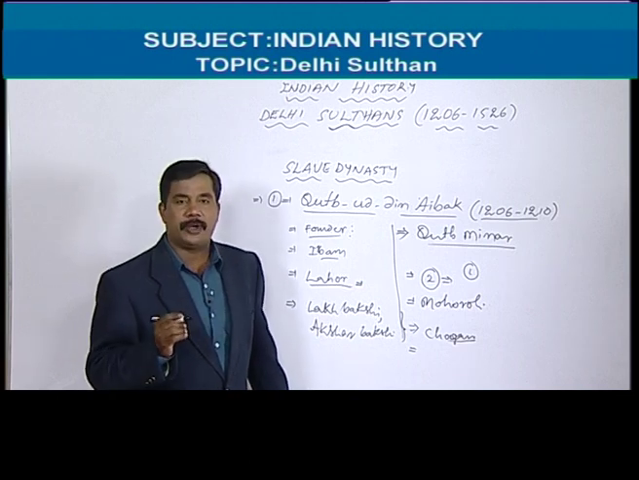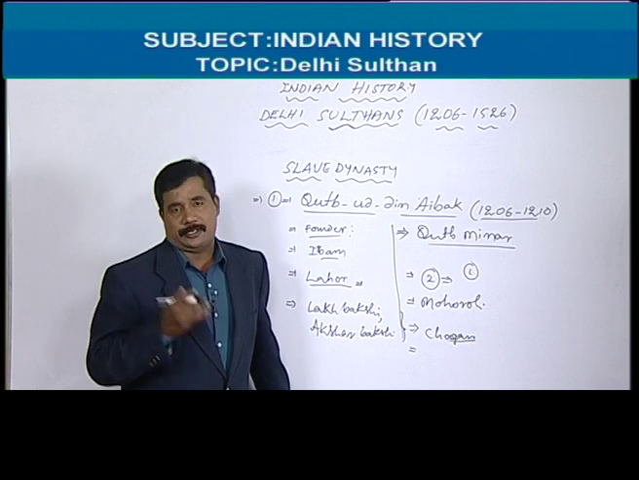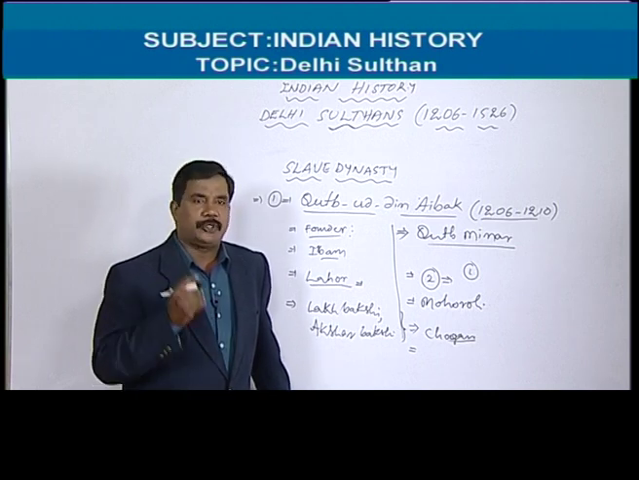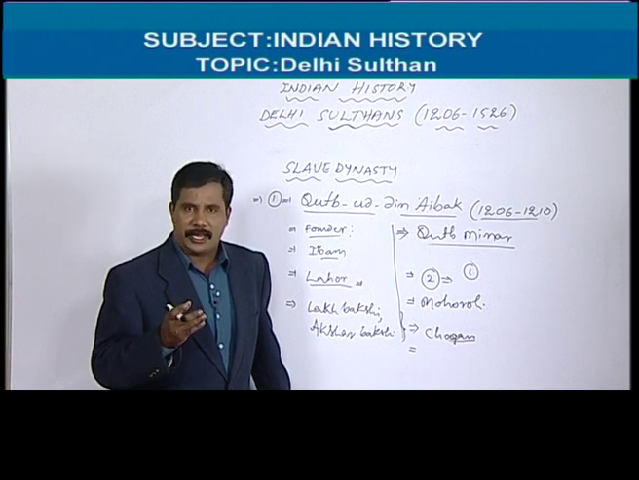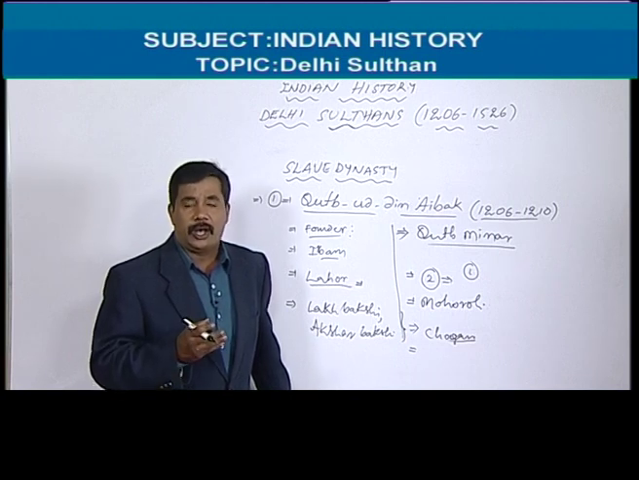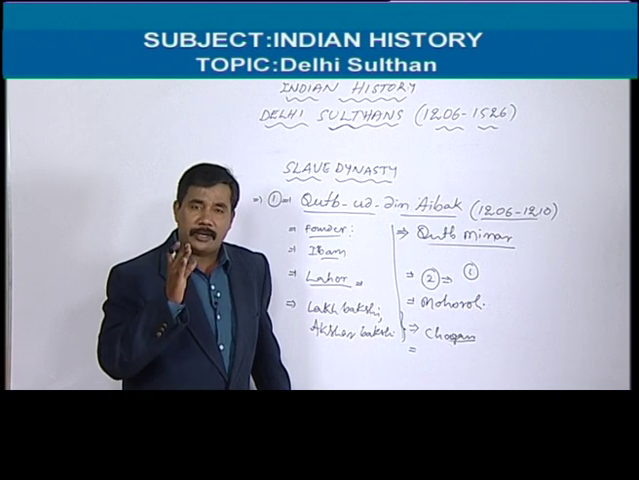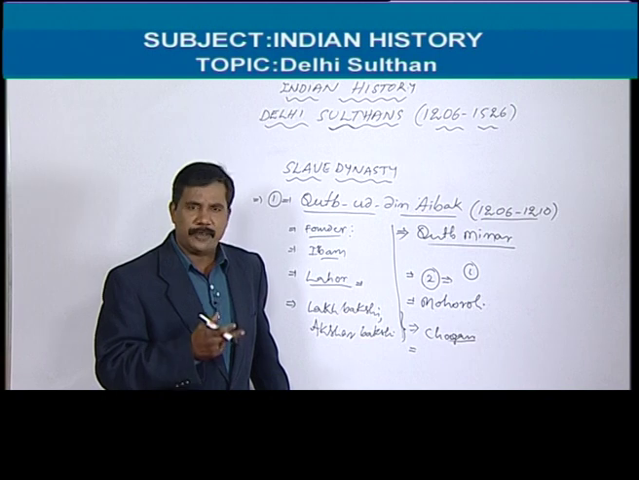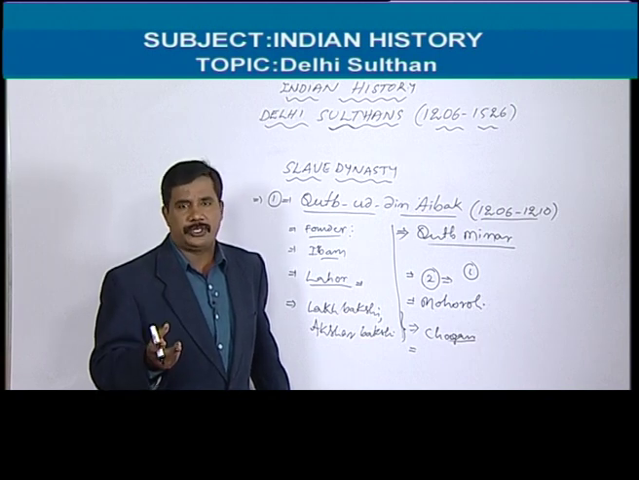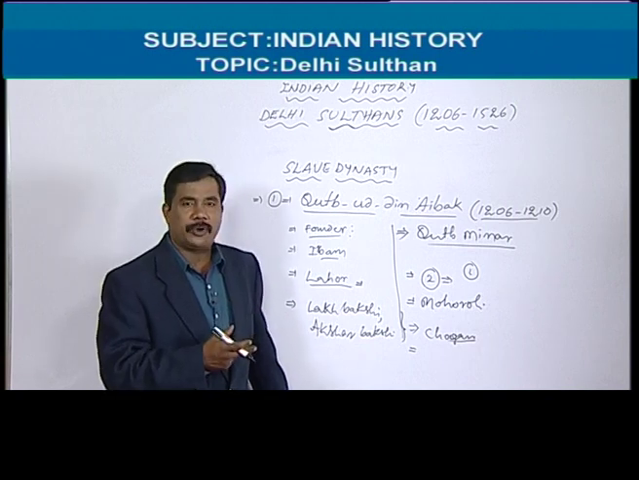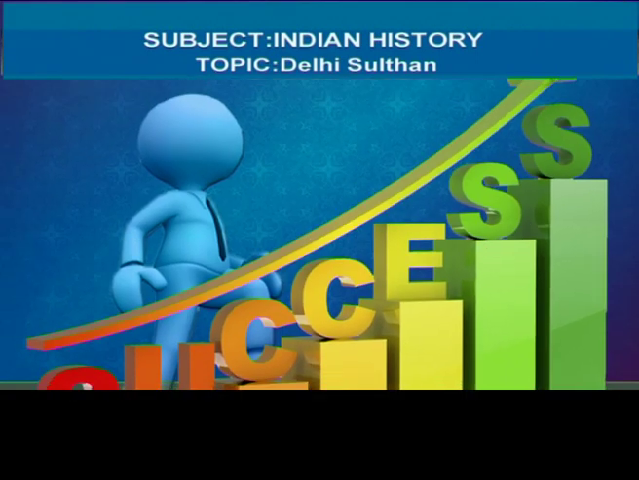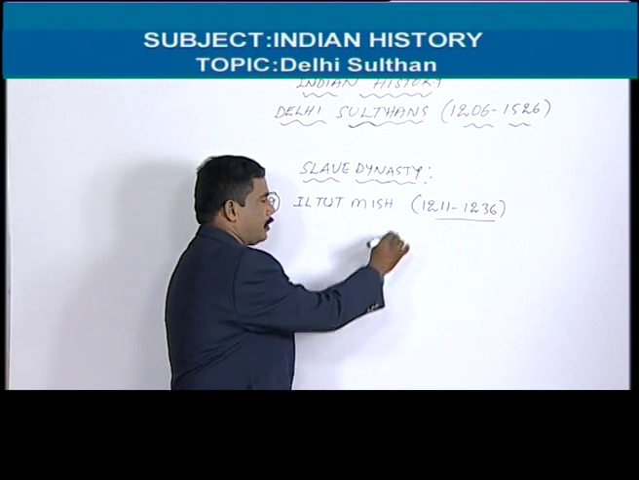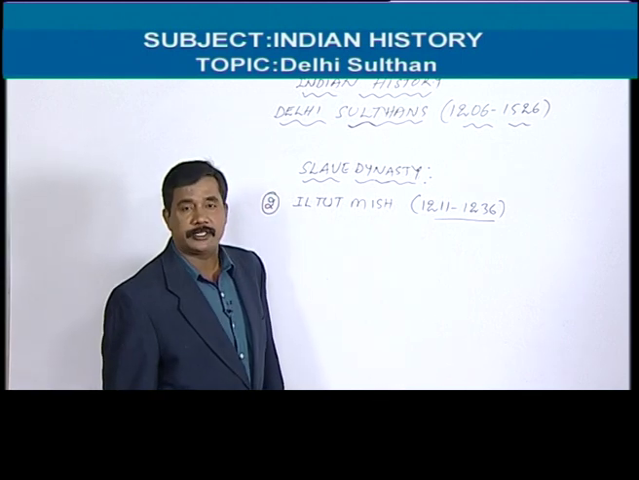After Qutbuddin Aybak, his successor was Aram Shah. But actually Aram Shah was inefficient, so he ruled only eight months. Because he was inefficient, he was removed by Iltutmish. That's why after Qutbuddin Aybak, we have Iltutmish's administration. The second ruler was Iltutmish, who ruled from 1211 AD to 1236 AD.